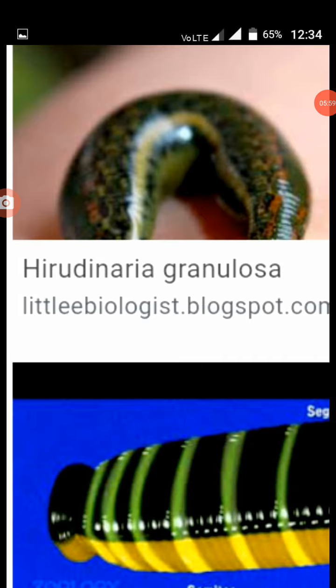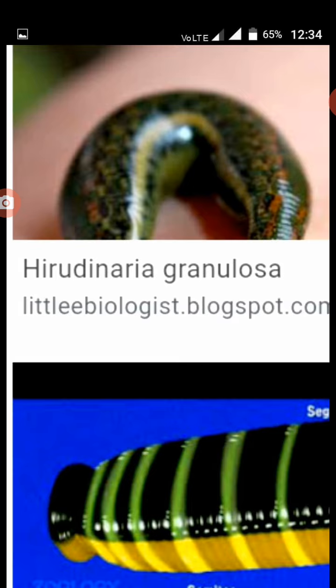External morphology. First character, shape and size. The body of the leech is soft, vermiform, elongated and segmented.